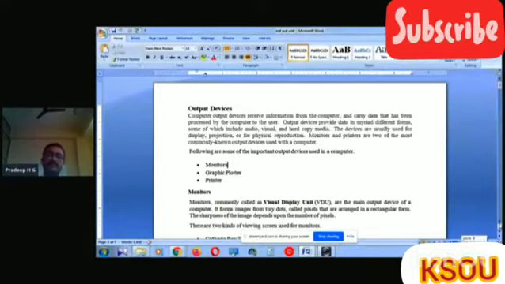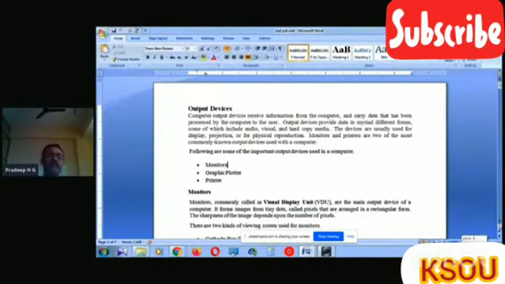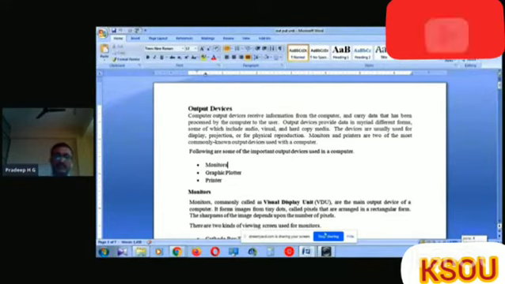Monitors and printers are two of the most commonly known output devices used with a computer system. Following are some of the important output devices used in a computer. The first one is monitor, second is graphic plotter, and then printer.